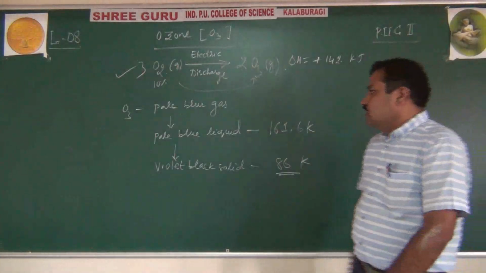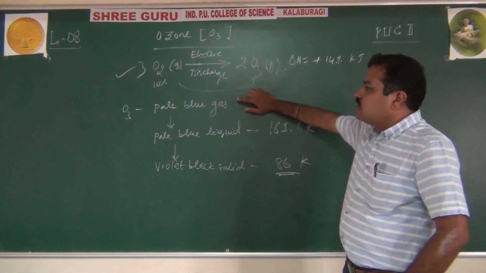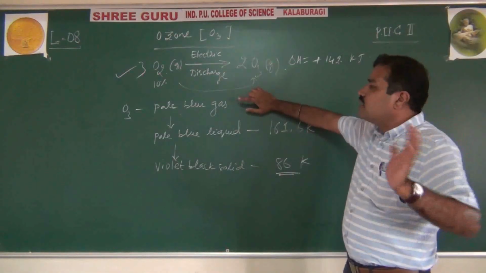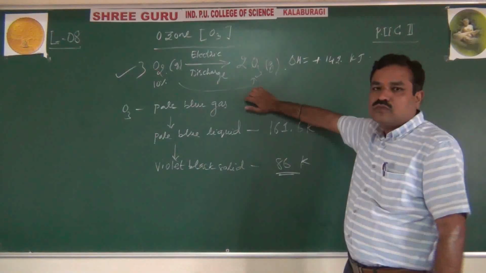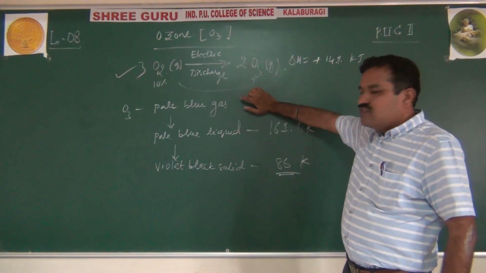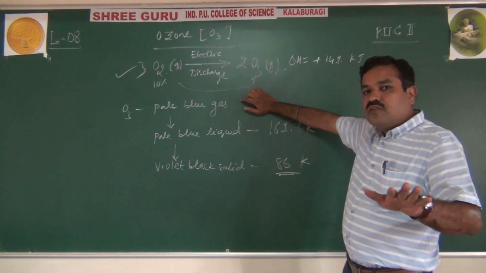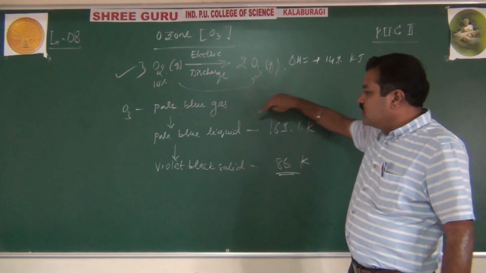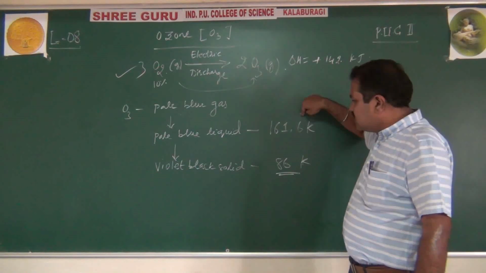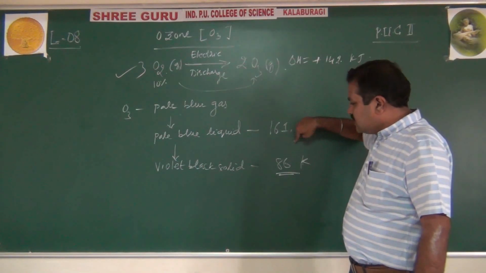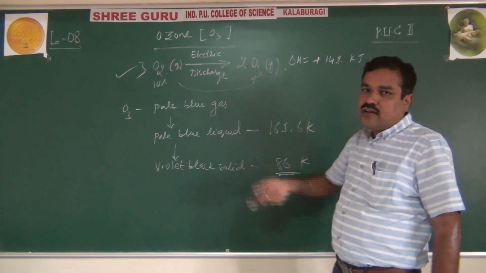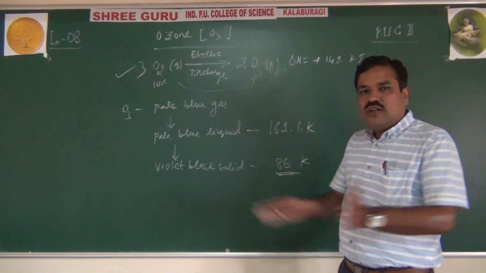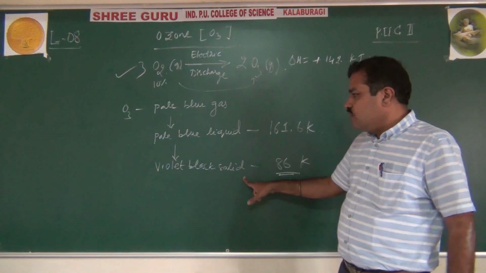Okay. So like this, in physical properties, what we normally see in the sky looks like pale blue. Actually it is nothing but ozone, exactly 20 kilometers from the Earth's surface. Then it will get transited to a pale blue liquid when cooled to 161. And up to 96, even up to 86, sometimes 68 also is given in books. Up to 68 Kelvin, if you compress it, cool it, freeze it, it will get converted to a violet black solid.